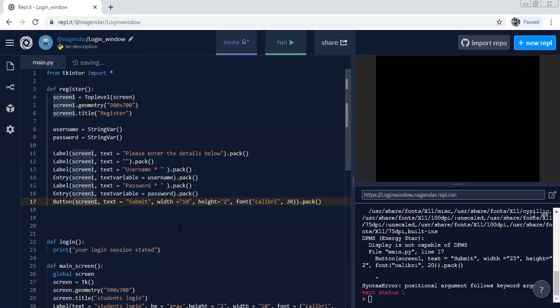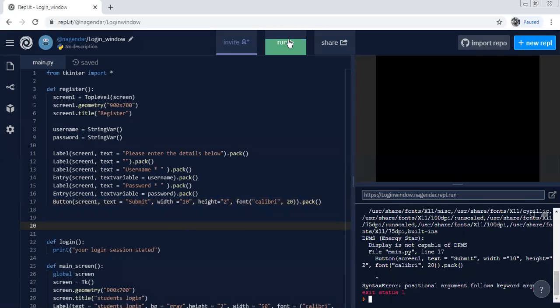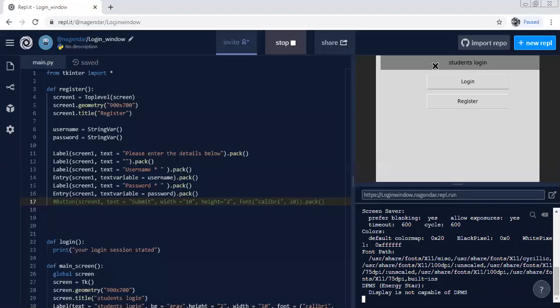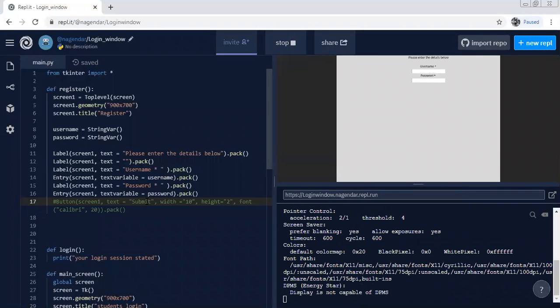Screen 1 is correct, right? Somewhere it is going wrong in this hurry. Okay, I'll just show you again. Without that line, it is doing well. See, when I comment this line, it is showing username, password, everything is coming. But with this line, it is showing some error.